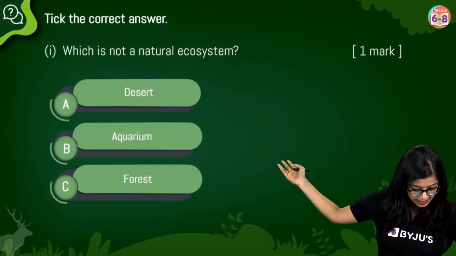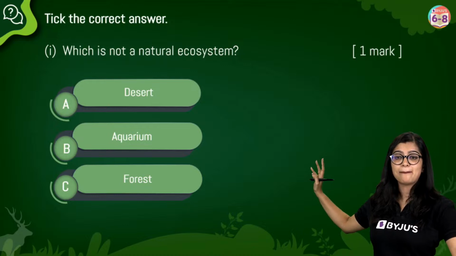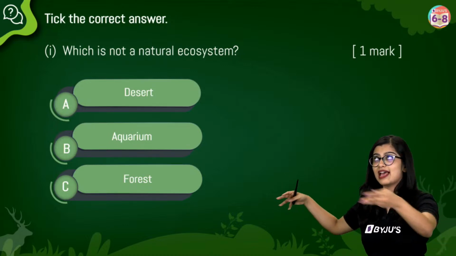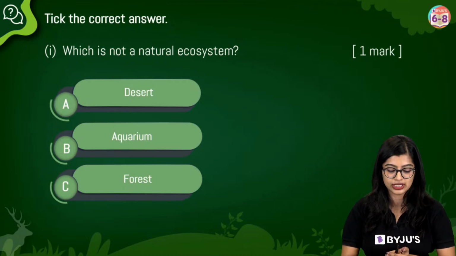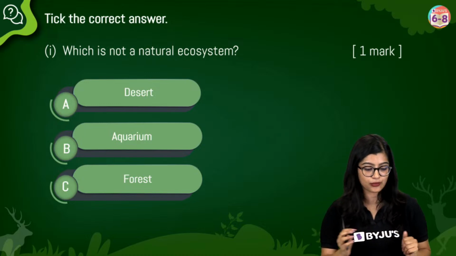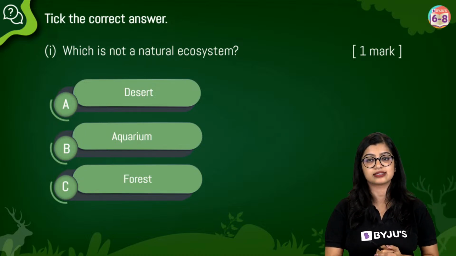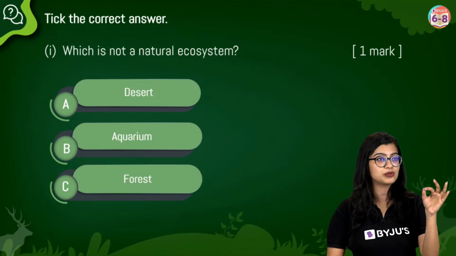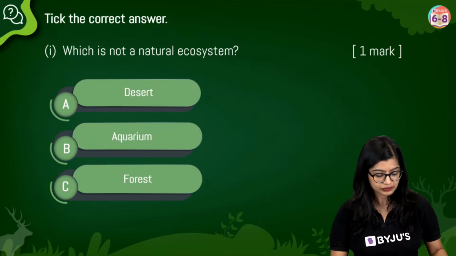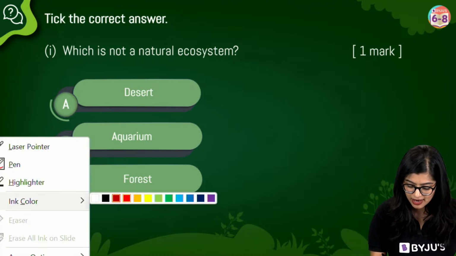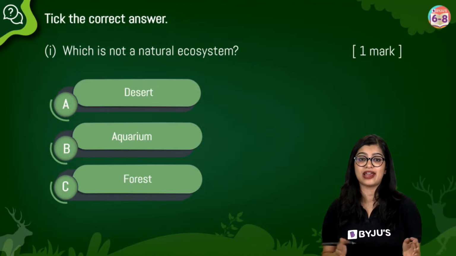I think Ankita was asking me about poll questions. Poll questions are there. I was just waiting for these questions. So we will move on to the next set of questions where you need to tick the correct answer. So Tabriz, can we have polls which just says A, B and C? That's all. All right, everybody, we are going to move on to poll questions right now.